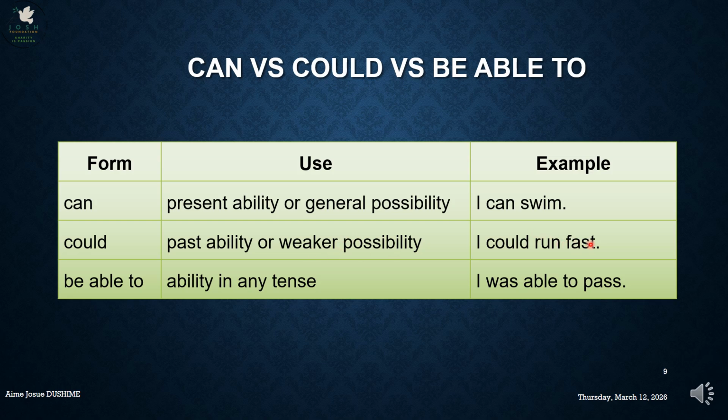It could rain. When we say be able to, it is ability in any tense: present, past, the future, and even any tense. I was able to pass. I will be able to see you tomorrow.